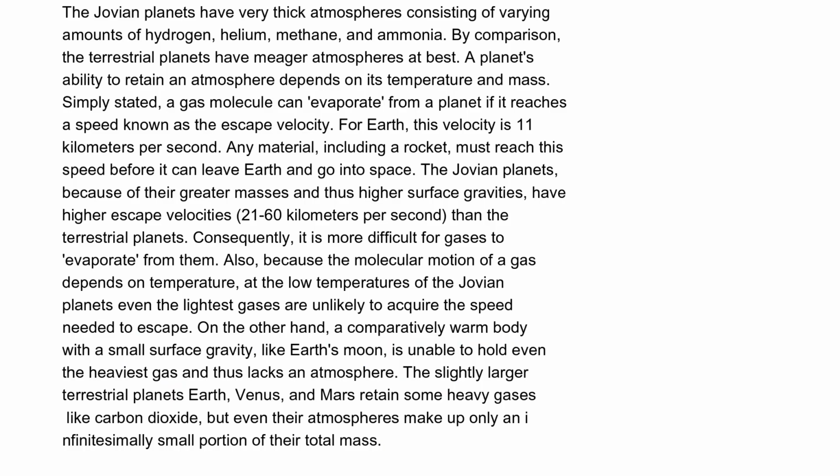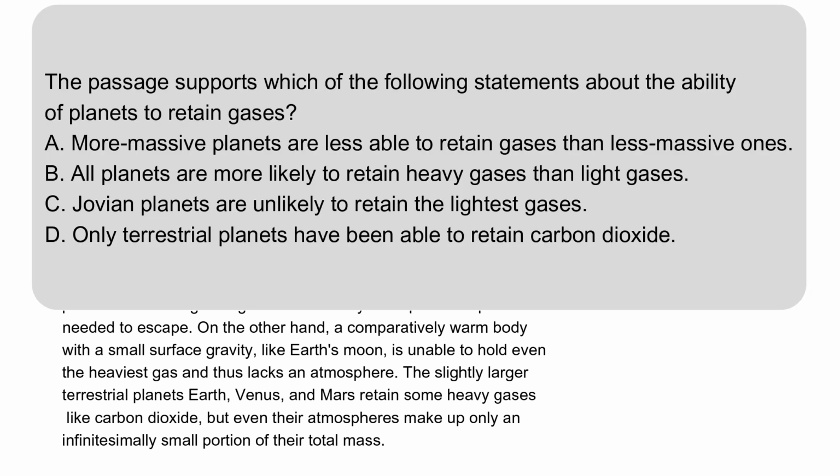If you are an astronomy or chemistry buff, you might be able to deduce B from reading just the first two sentences. Jovian planets equals thick atmosphere, made of many different types of gases, light and heavy. Terrestrial equals thin atmosphere, made of some heavy gases. If you are not a science buff and are absolutely paralyzed by the technical term escape velocity, and decide to choose one, use the following strategy to evaluate the options.